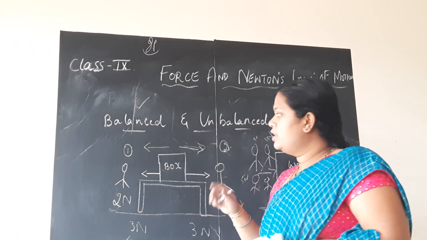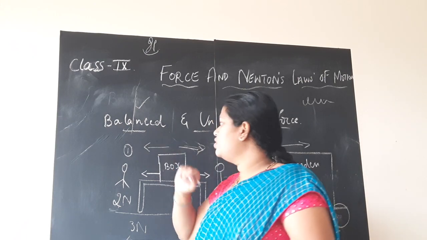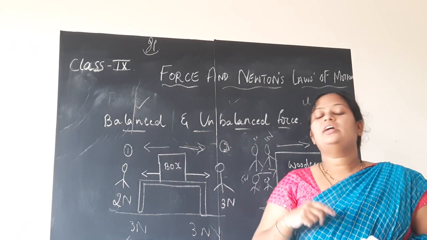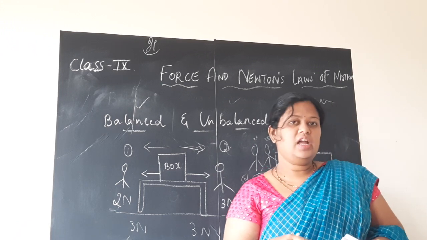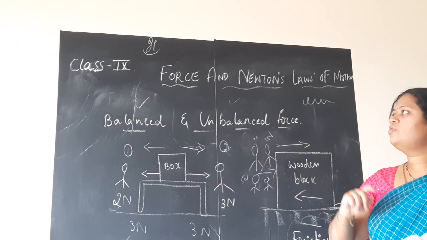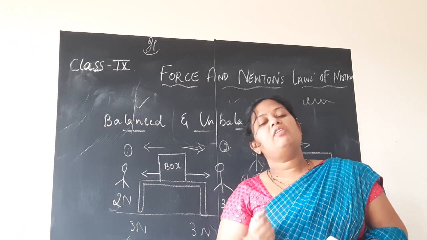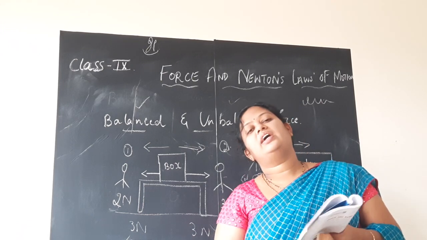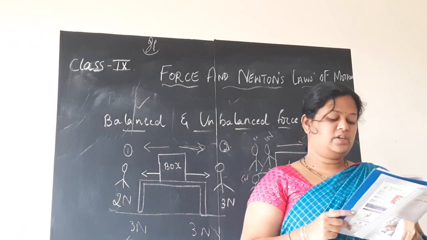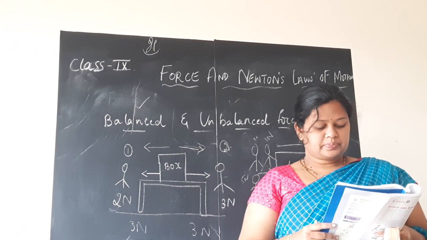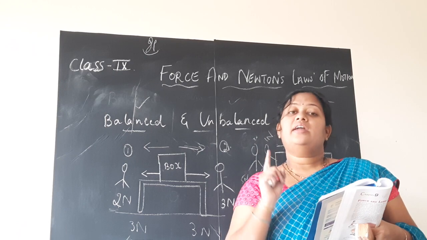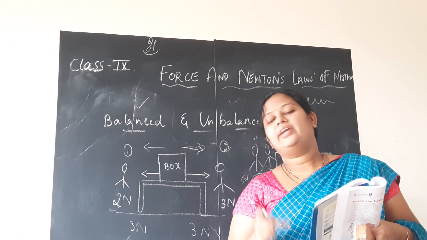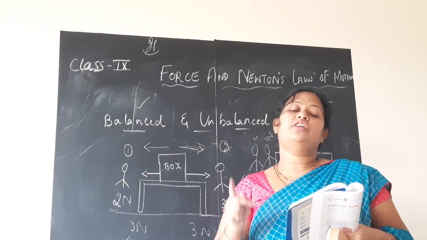Hence, when the balanced forces are said to be acting on the body, there will be no change in the speed or change in the direction of the body, whereas when unbalanced forces are acting on the body, there will be change in the speed as well as its direction. This you need to understand. Thus, to accelerate the motion of an object, an unbalanced force is required. In order to move the object, unbalanced force is required.